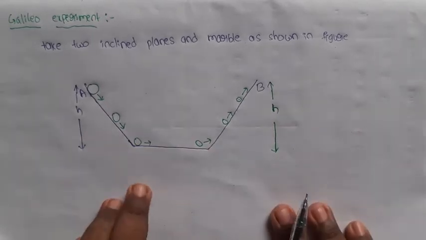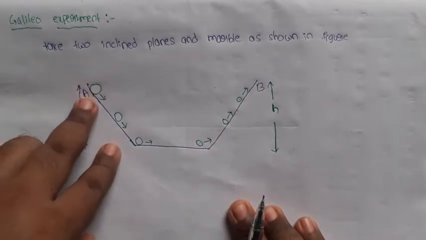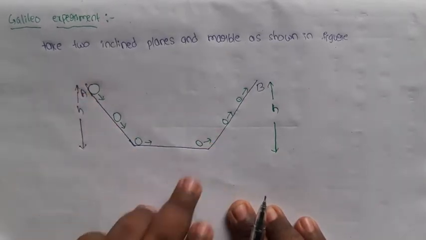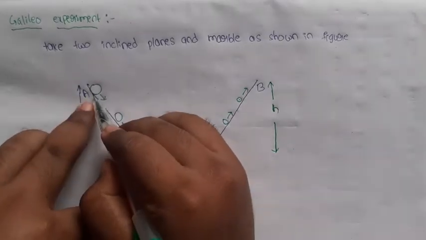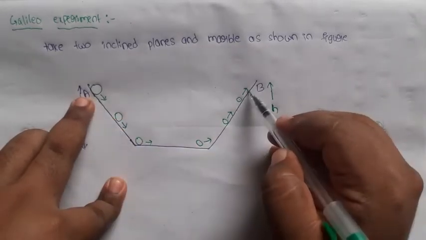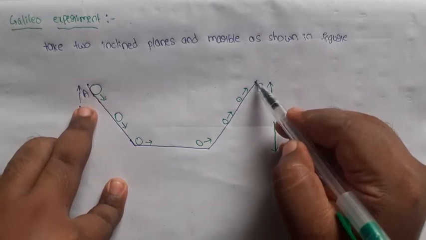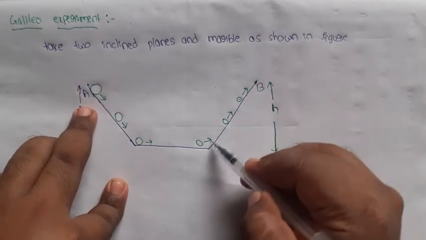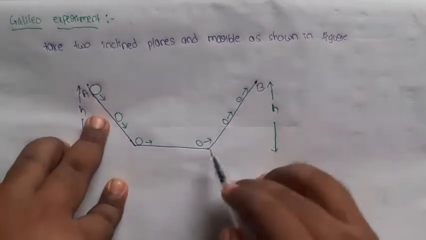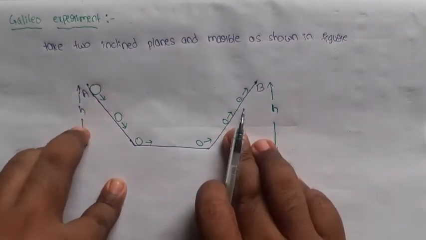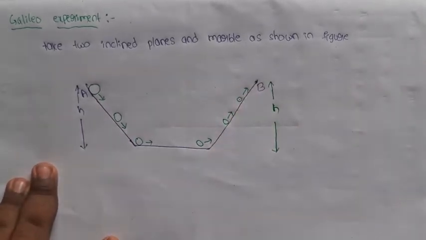At this situation, what about the velocity of the marble? When the marble is moving from inclined plane A to B, its velocity gradually decreases. First, the marble is going from A to B. After it reaches this point on inclined plane B, it again travels from inclined plane B to A. After A to B, it is repeating. At this situation, the velocity of the marble is going to decrease.